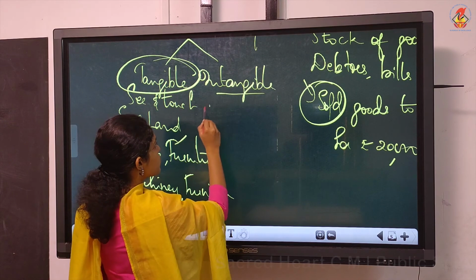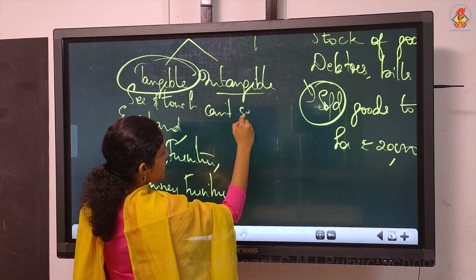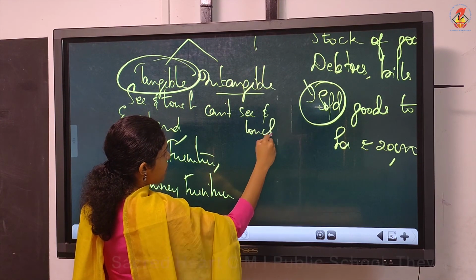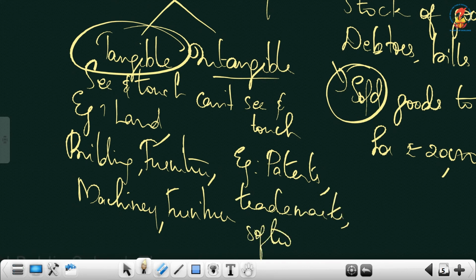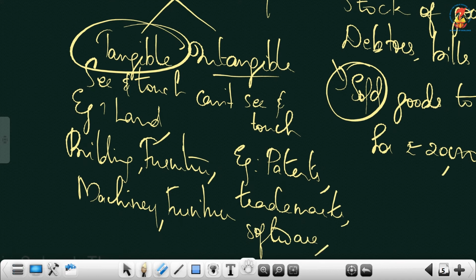Intangible means which we can't see and touch. Example, what we can say is patents, trademarks, software, computer software, we can't see, we can't touch.